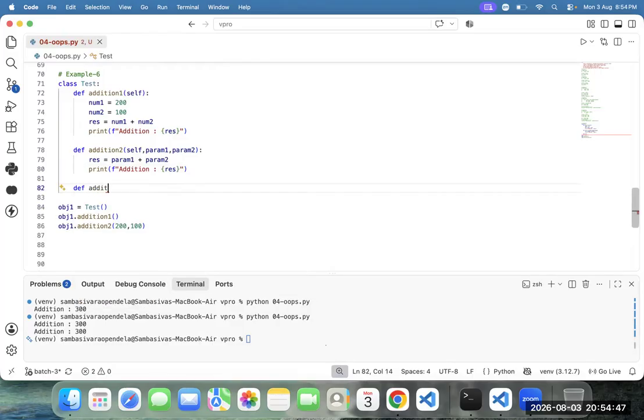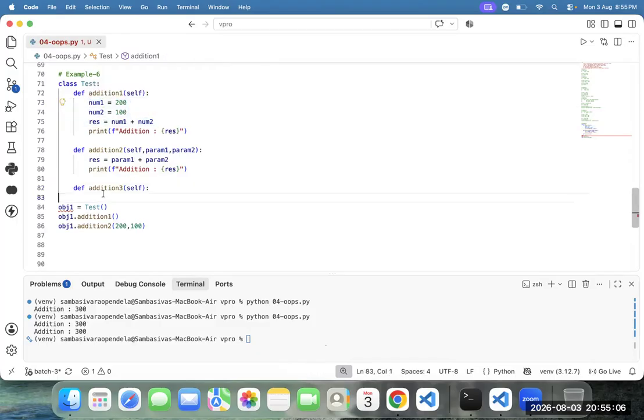Definition addition 3. Here we need to pass a self. Why self? Self represents the instance function. Now do the operations again.